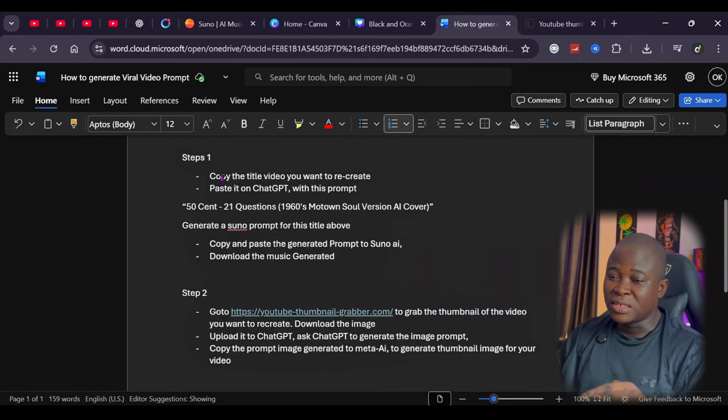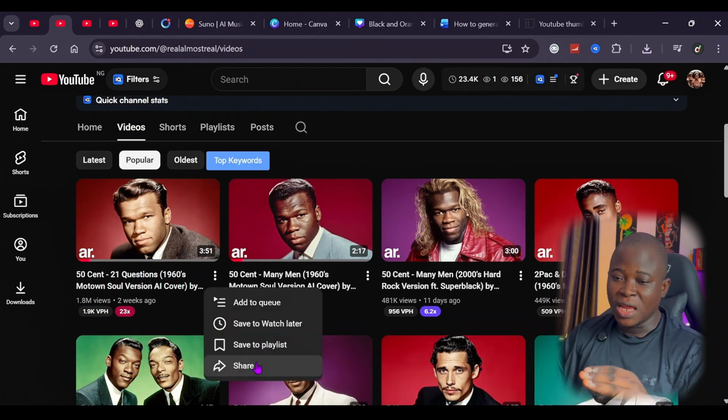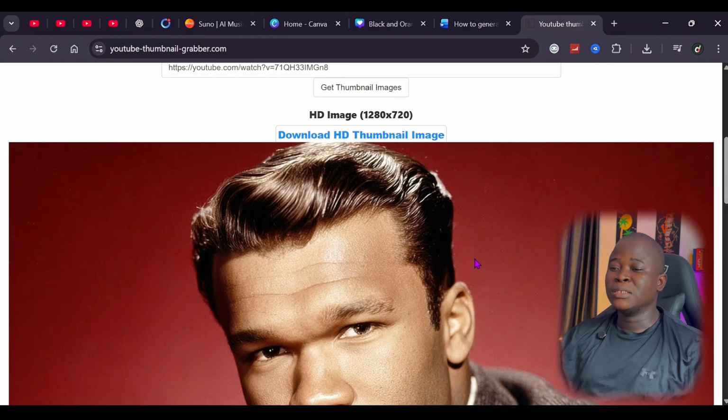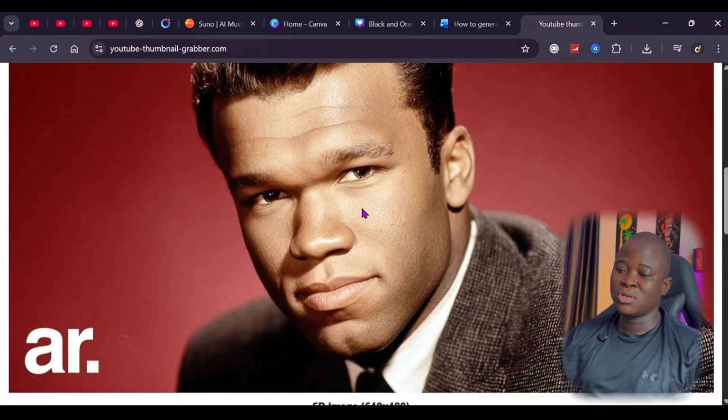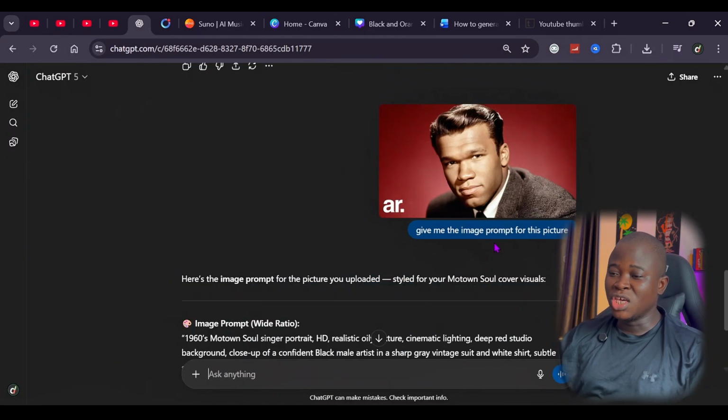Once you are done generating and downloading the sound, the next thing you want to do is generate your thumbnail, this actual one here. And how do you go about that? Copy the link of the video you want to generate from, then paste the link here and click on generate, and you are going to see this actual picture here. You download the image or you click and drag it to your ChatGPT. I already have the image here. You give ChatGPT this prompt that should give you the image prompt for this picture.